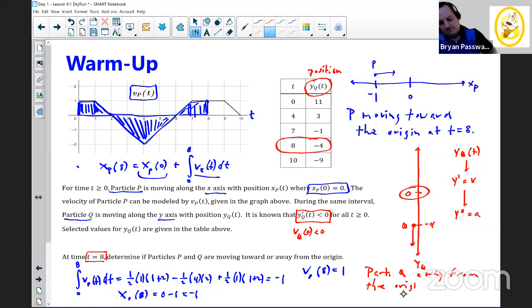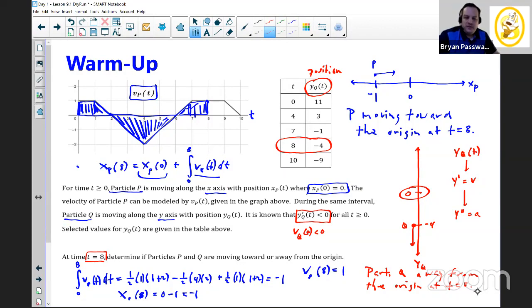So this is going to be a really good introduction to what we're going to be talking about here for the rest of the lesson, because we're going to take a lot of these ideas of particle motion that you've covered. Now, you may have heard people talking about things that are covered or not covered on this year's exam. For Calc AB, the particle motion topics will be included on the exam through derivatives.